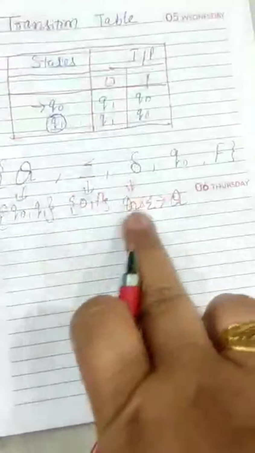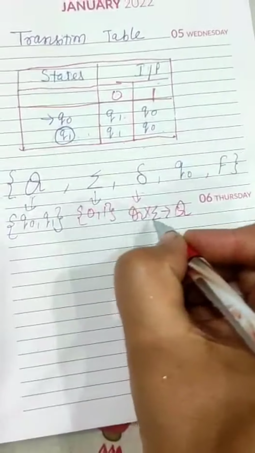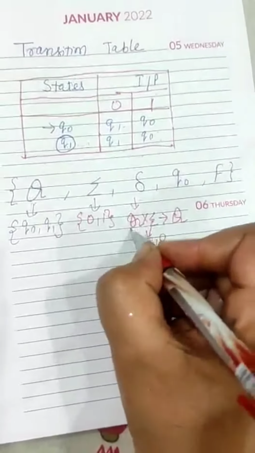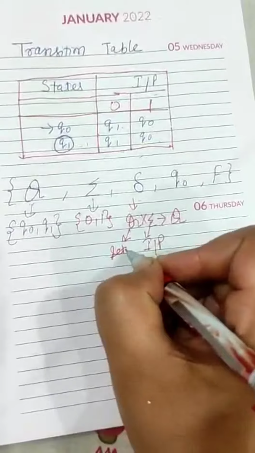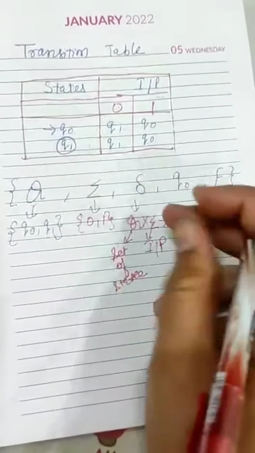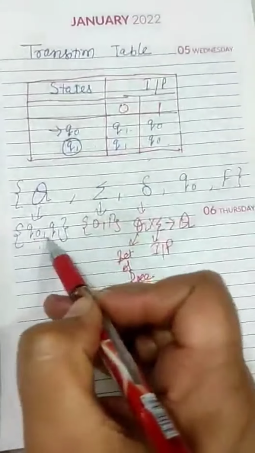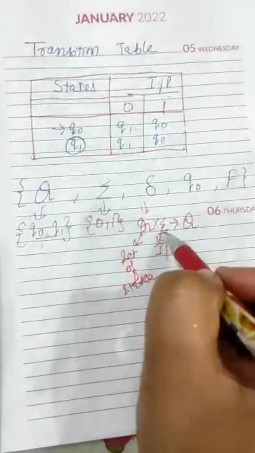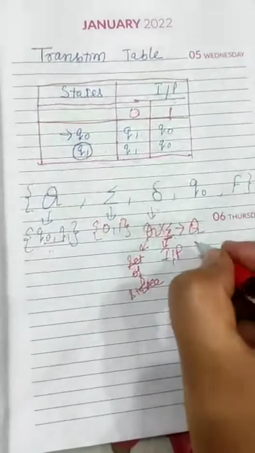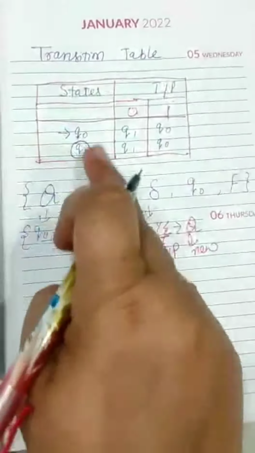Now listen to what the meaning of this is. This means we take one particular state from a given set of states and provide one particular input from the set of inputs, and we get a new state that is again part of this set.